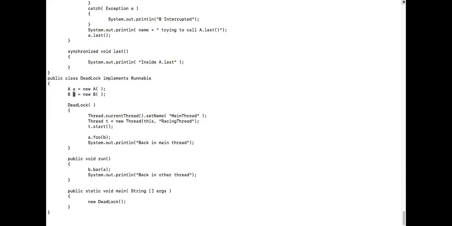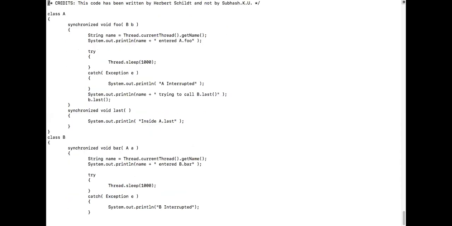Then we have object small b of type capital B. So we have class A and class B. Shall we quickly see what is there in class A and class B? This is class A. Class A has one method called foo, which is expecting class B, and it has one more method, last, which is not expecting anything. Both are synchronized methods.